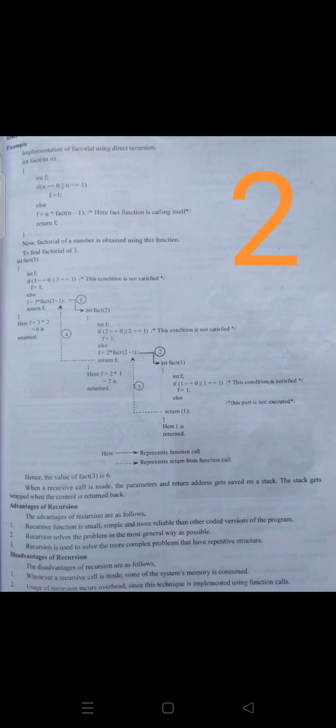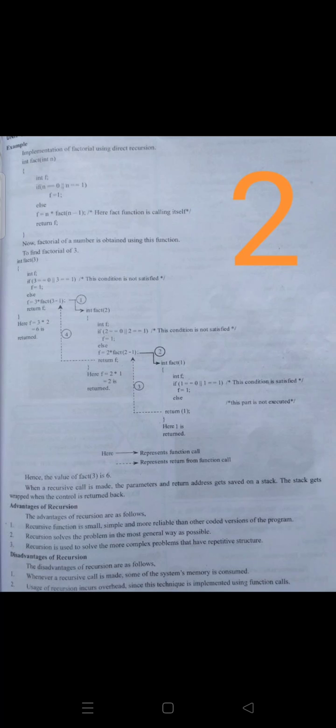Else, the controller jumps to the else part here. Else f = n * fact(n-1). The fact function is calling itself. It means this factorial function calls itself many number of times here. This is the process of how we find the factorial of a given number. We are returning f here. As we declared the f variable, we initialize the formula value in the f variable, which is returned to the main function. So now the factorial of a number is obtained using these functions.